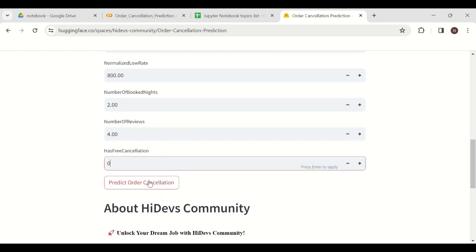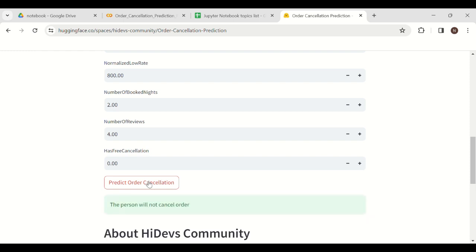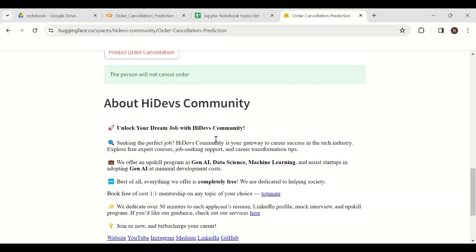So let's predict. According to these values, it suggests that the customer will not cancel the order. So it has successfully predicted what we wanted.